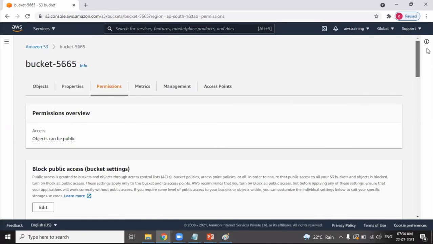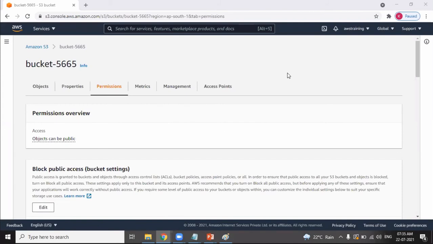Clear? So in the interview they ask you, in how many ways can you provide access to your bucket to other accounts? In 2 ways we can do that: by using the access control list, and by using the bucket policy. In the access control list, we add a canonical ID and provide permissions to the canonical ID so that the other account can access the objects. The advantage of the access control list is that you can do it at 2 levels.